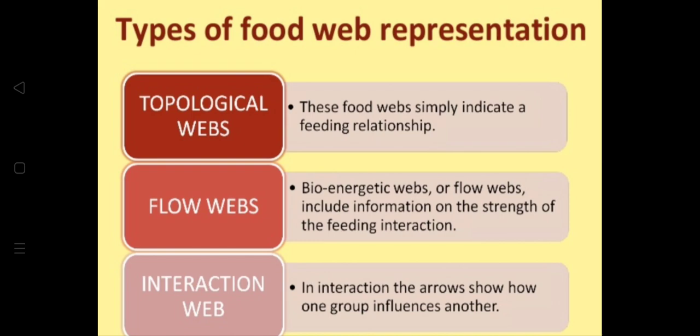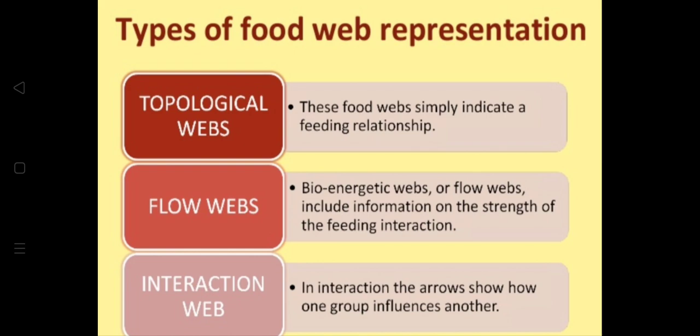Then there's the interaction food web. Similar to connectance food webs, scientists use arrows in interaction webs to show one species being consumed by another. But the arrows used are weighted to show the degree or strength of consumption. In a connectance food web, students, the weight is not calculated.